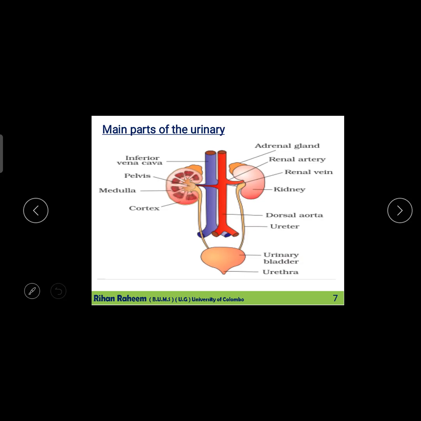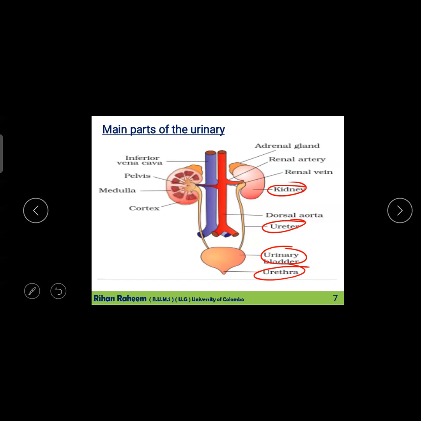So you know the main parts of the urinary system. It is the kidney, the ureter, the urinary bladder and the urethra. Those are the four more important parts. Then someone is asking what is the function of the urinary bladder.